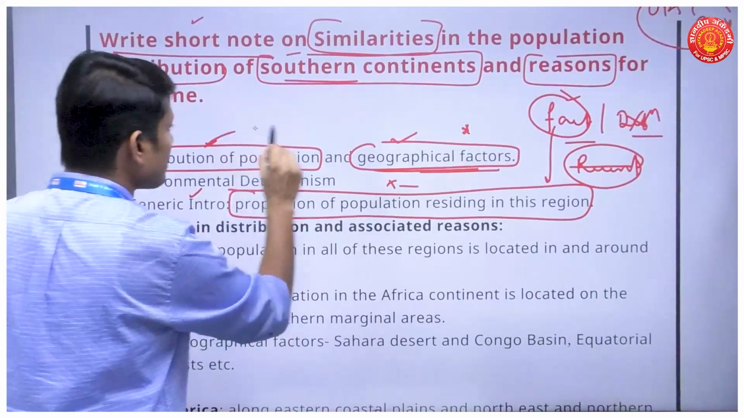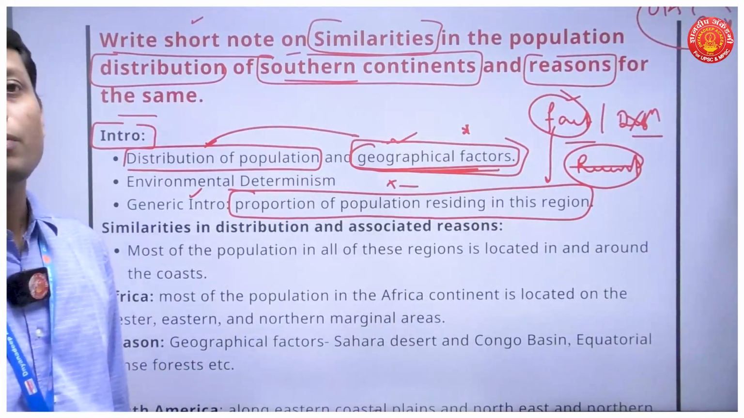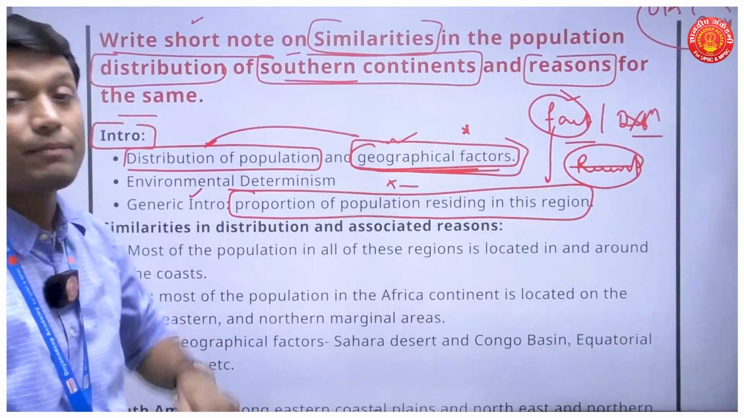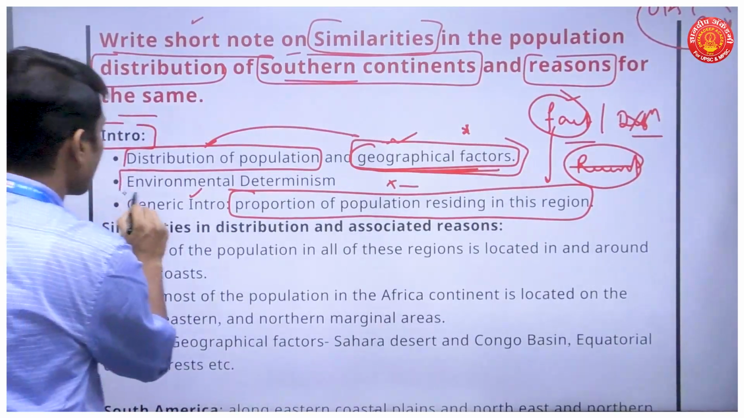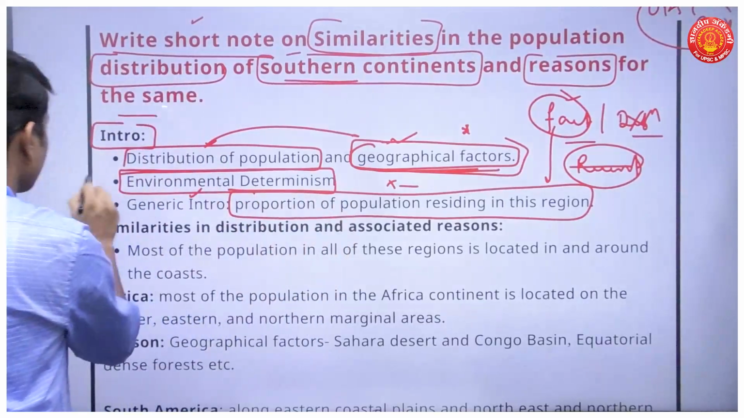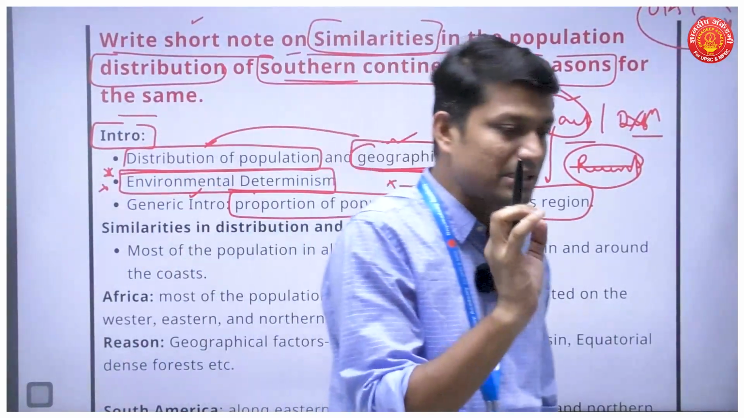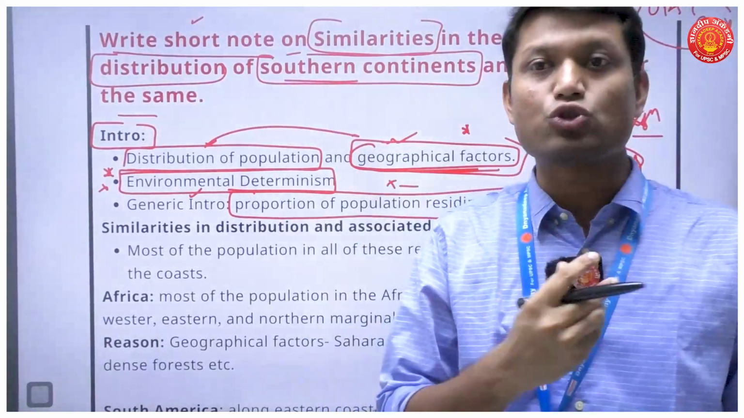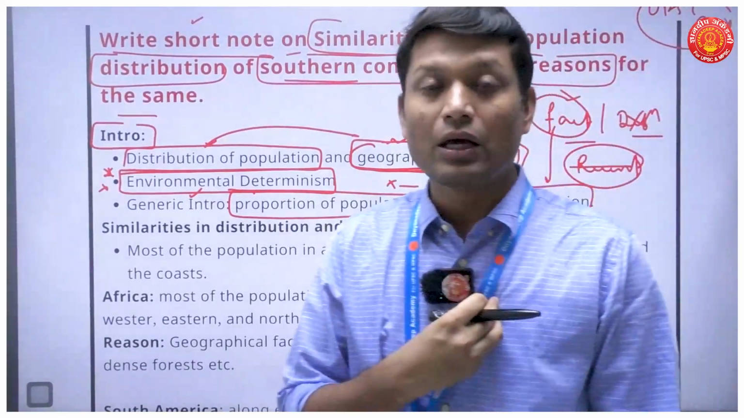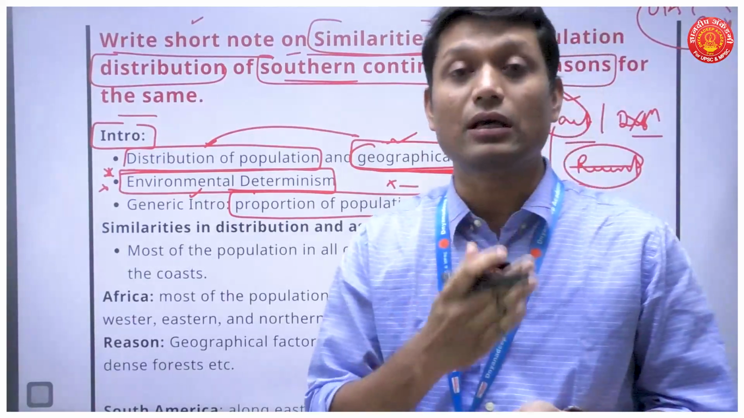So I would be mentioning the various factors which affect distribution of population, and specifically I am going to mention some geographical factors. Other than that, I can also talk about environmental determinism. Now, what is environmental determinism? Environmental determinism says that it is the environment which dictates our choices. Whatever choices we as humans make come out of the environmental conditions we are situated in, right?